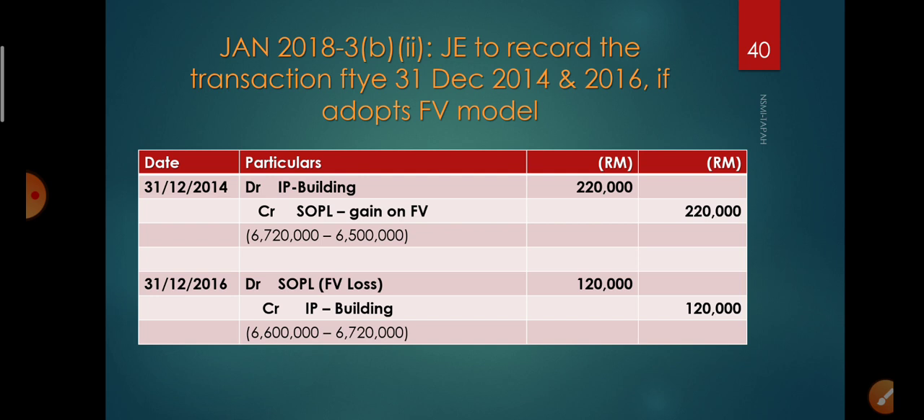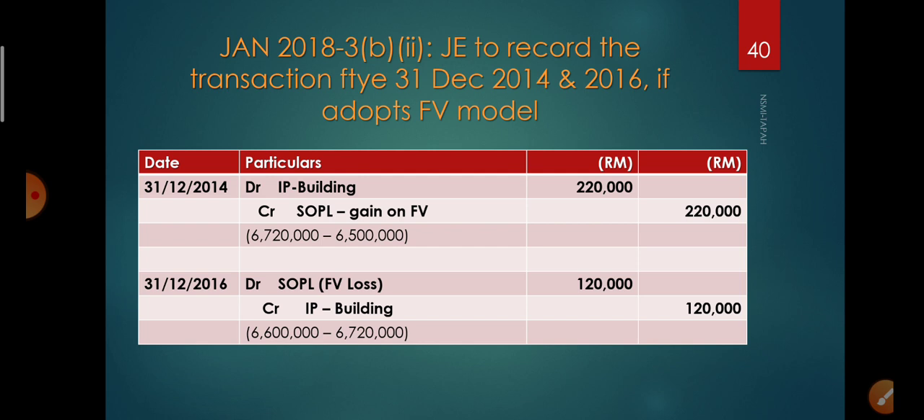Next, journal entries to record the transaction for the year ended 31st December 2014 and 2016 if it adopts fair value model. So if you adopt fair value model, you just have to compare the fair value with the deemed carrying value. So for 2014, you got gain on fair value. So you will debit your IP building, credit total gain on fair value of